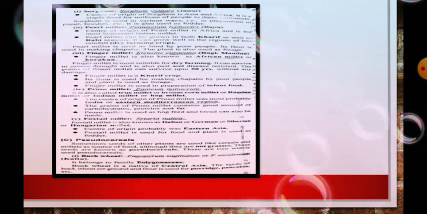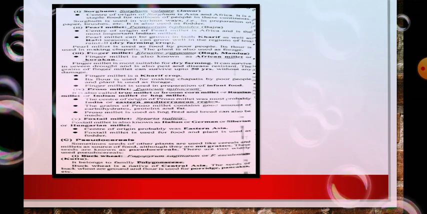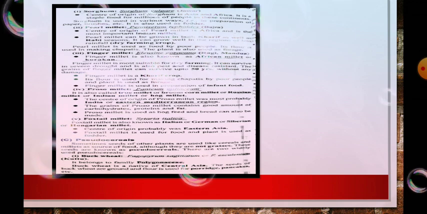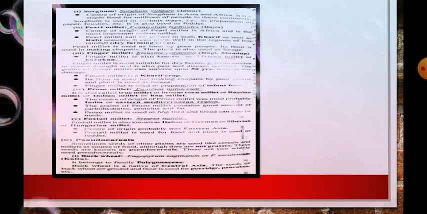The center of origin of the proso millet was most probably India and the eastern Mediterranean region. It contains a good amount of carbohydrates, proteins and fats.